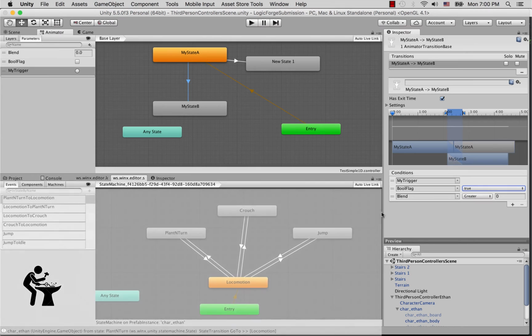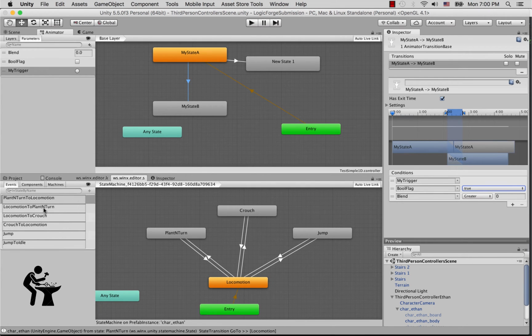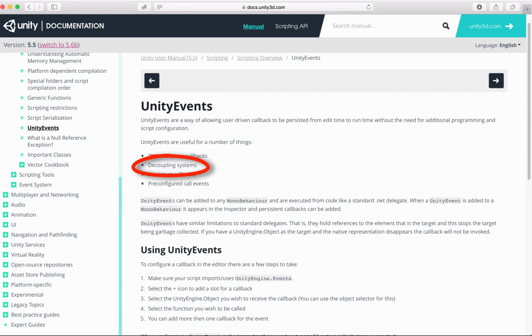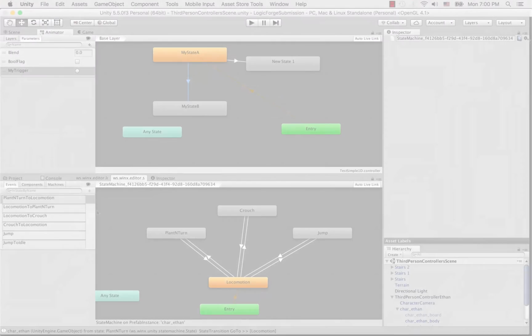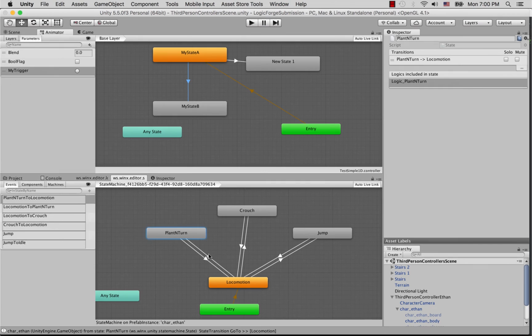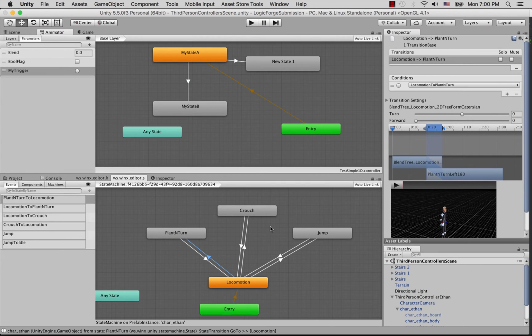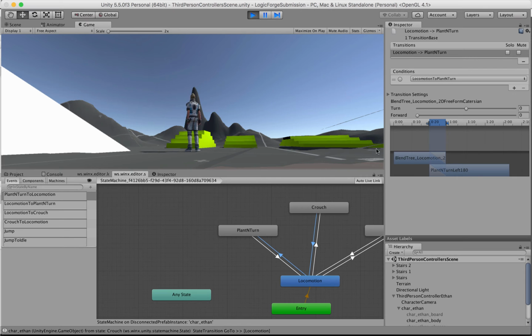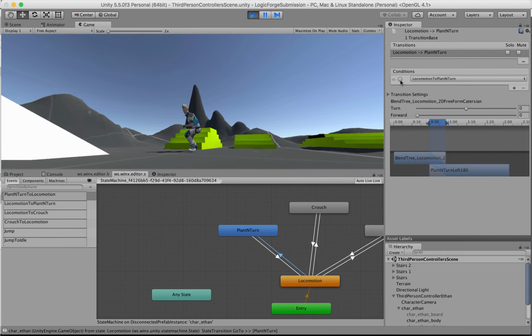Logic Forge uses Unity events instead of transition conditions. They are decoupling the animation and logic systems, so the animator just sets an event without worrying where, when, or what condition will cause the event to happen. Testing is also simplified to one-click transition.